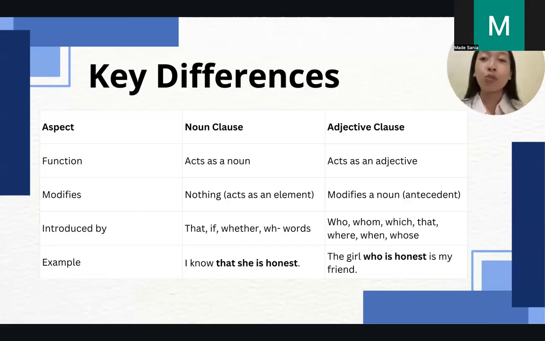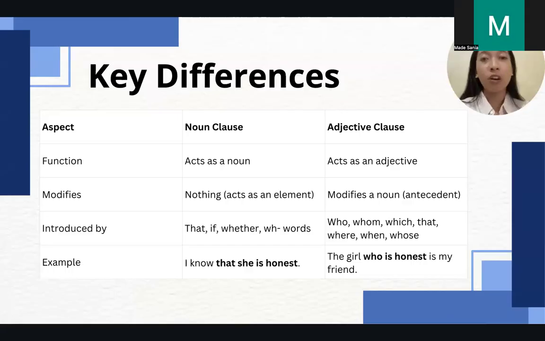And then introduced by: it usually starts with the word that in a noun clause. That, if, whether, WH word. And then an adjective clause, you find out sometimes starts the same as the noun clause. For example, it starts with the word who, whom, which, that, where, when, and whose. And then the example in here, to make it more clear, the example of a noun clause is I know that she is honest.